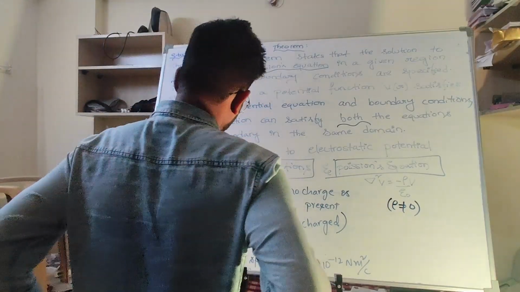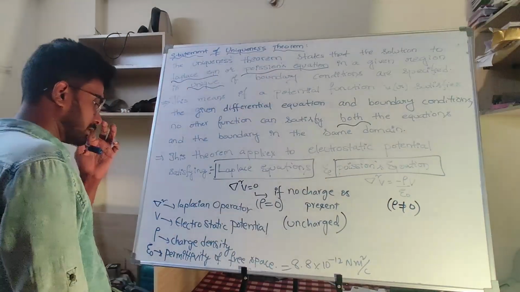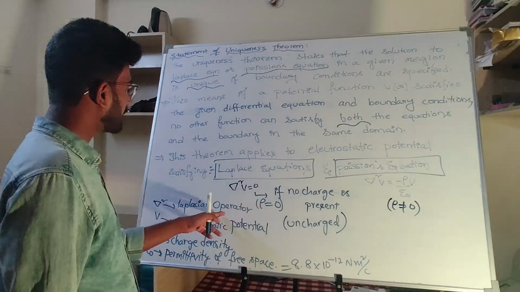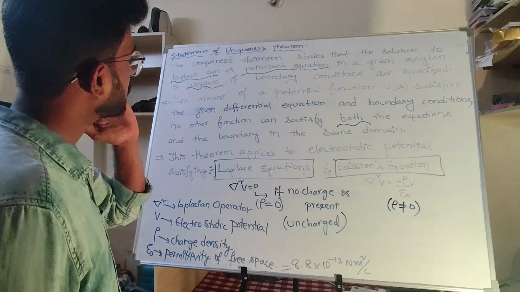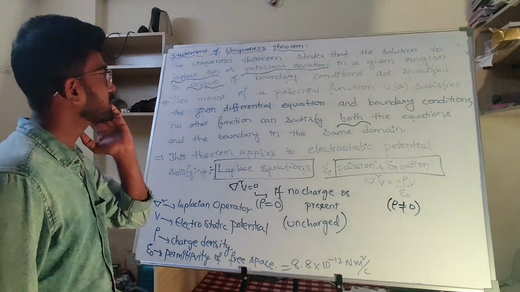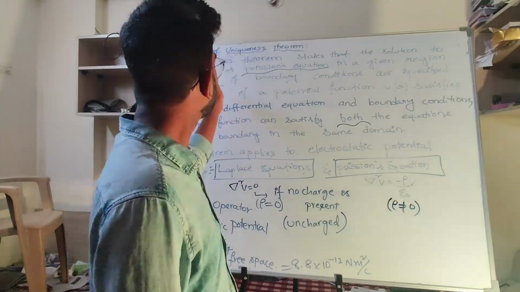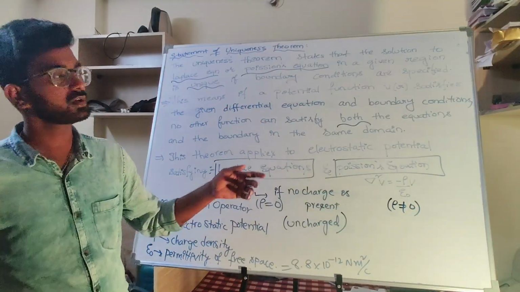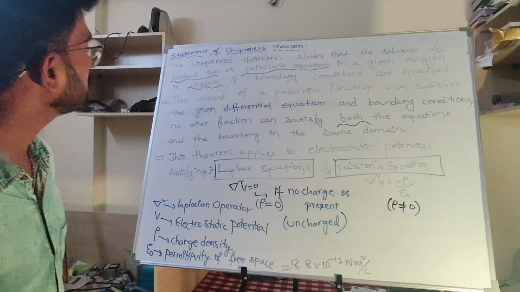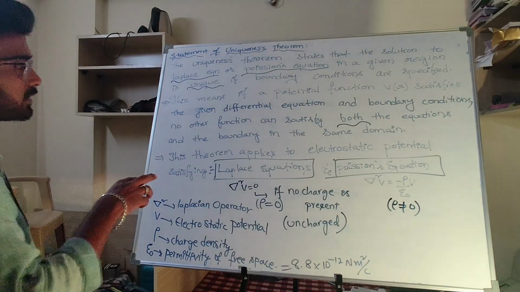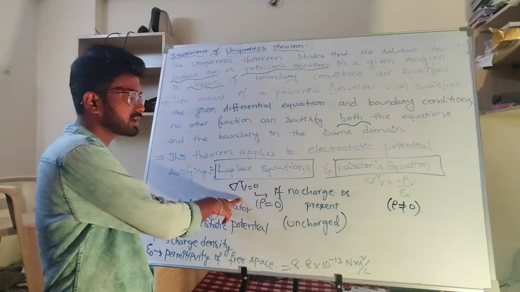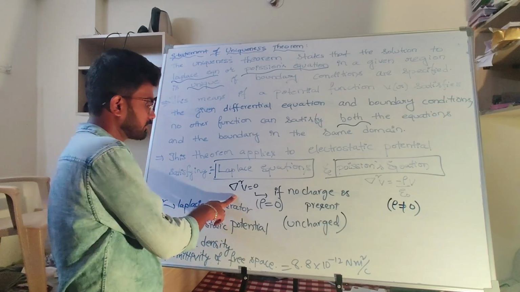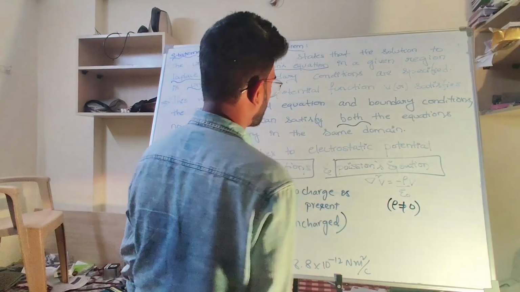So epsilon naught is the permittivity of free space, rho is the charge density, V is the electrostatic potential, and del square is the Laplacian operator. That is the simple statement: the uniqueness theorem states that the solution to the Laplace or Poisson's equation in a given region is unique. These are second order partial differential equations: del square V equal to 0, and del square V equal to minus rho by epsilon naught.